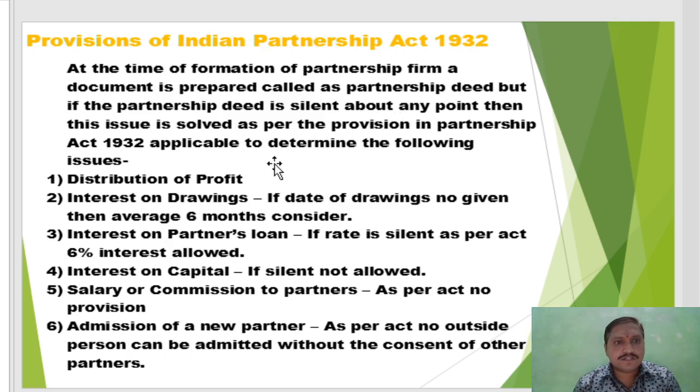This is very important for running the business. In this topic on partnership firm, we understood the meaning, definition, features of partnership, then partnership deed and the provisions of the Indian Partnership Act 1932, which are applicable to partnership firms. So, okay.